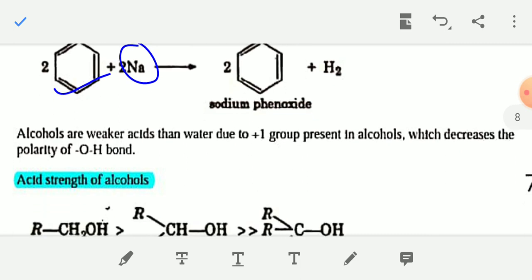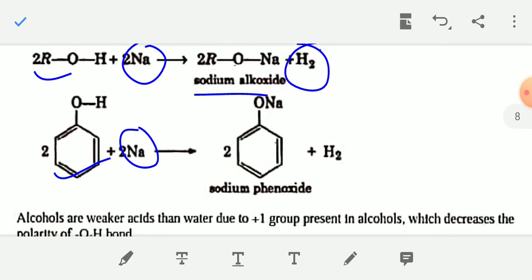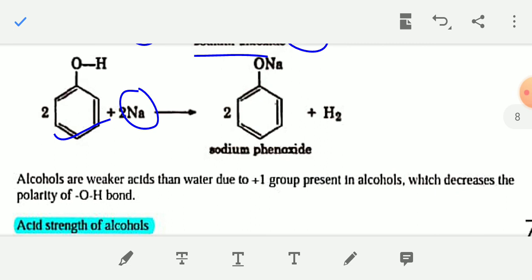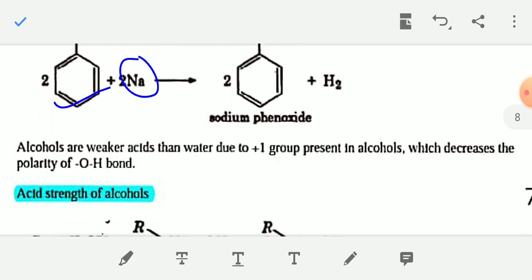This is because sodium phenoxide is a resonance stabilized compound. That's why phenol can easily release H plus ion to form sodium phenoxide. Thus, phenol is more acidic than aliphatic alcohol.